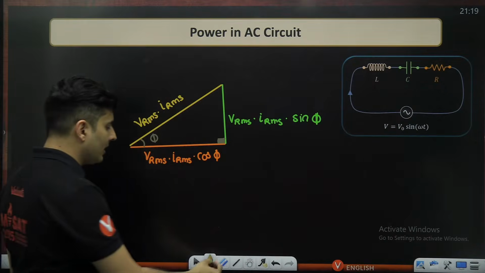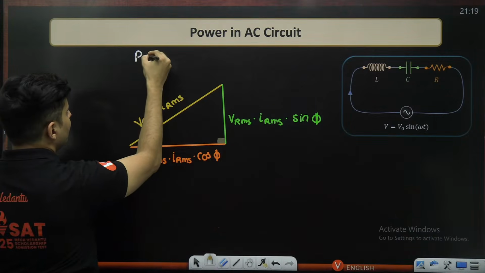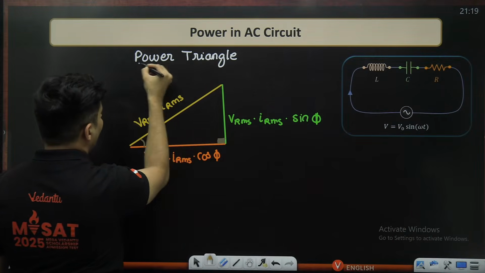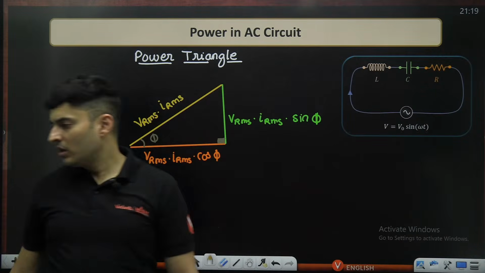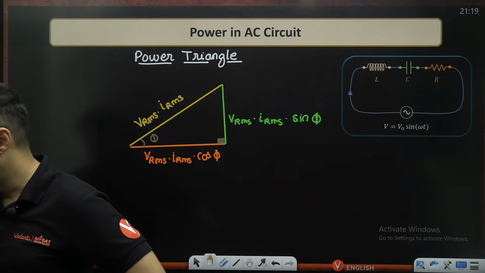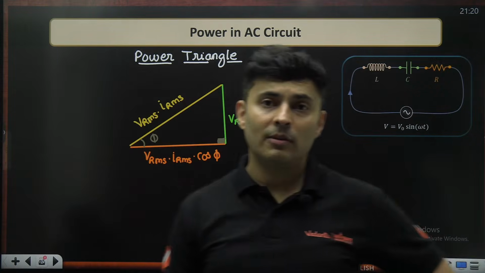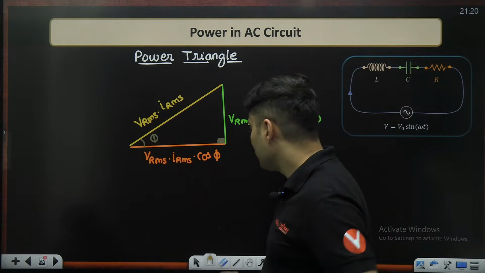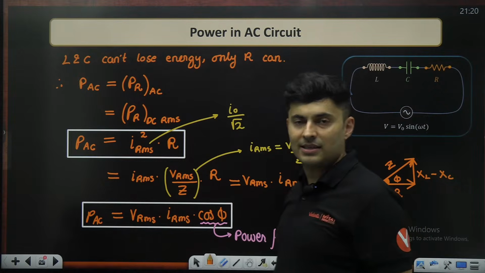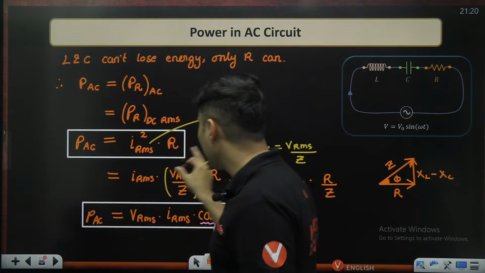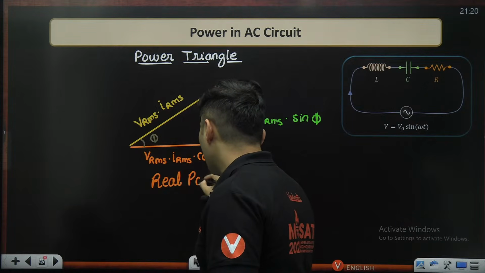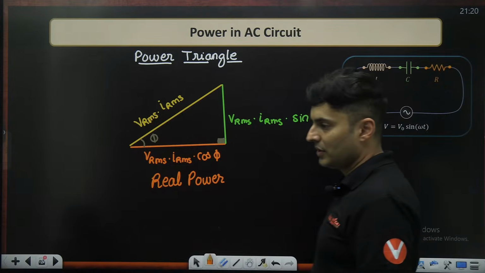Now, this particular triangle that you are seeing is called the power triangle. It is called the power triangle. What is the significance of this? The quantity you are seeing at the base is actually the power which is there in the AC circuit. It is the real power. So the base of this triangle is often called the real power of that AC circuit.